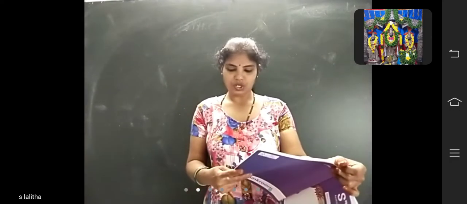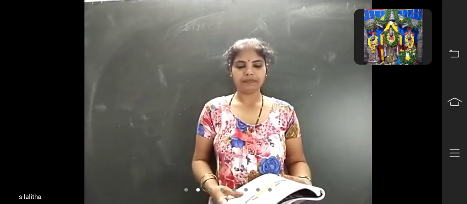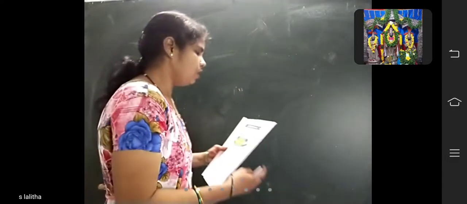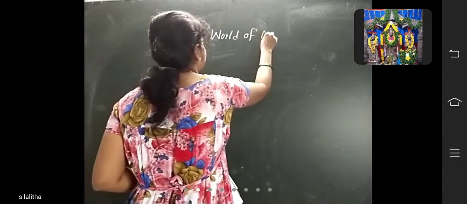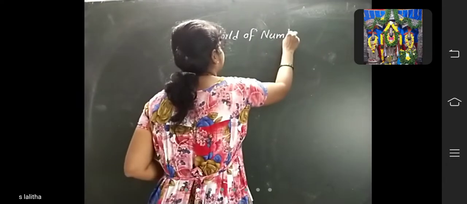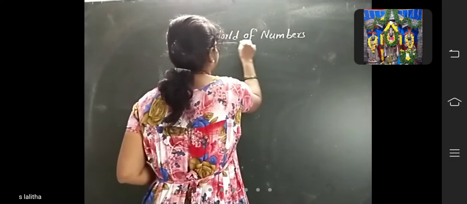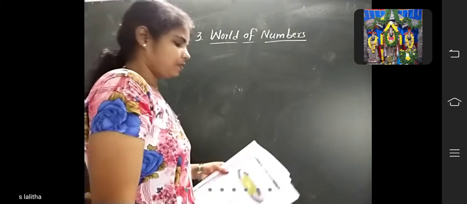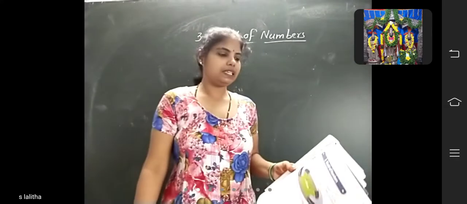Now open your studio, children. Page number 39. What is the third chapter name, children? World of Numbers. This is the third chapter name. See here, the first activity is there.